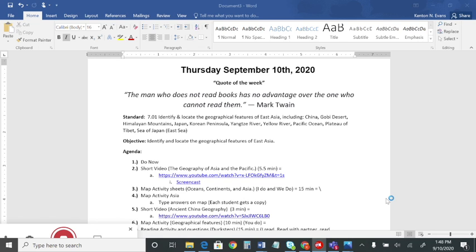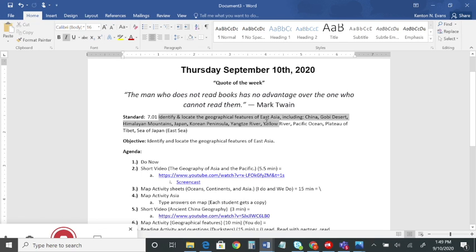Our standard today is 7.01. We're going to identify and locate the geographic features of East Asia, including China, the Gobi Desert, the Himalayan Mountains, Japan, the Korean Peninsula, the Yangtze River, the Yellow River, the Pacific Ocean, the Plateau of Tibet, and the Sea of Japan. So in short, you are going to identify and locate the geographic features of East Asia.